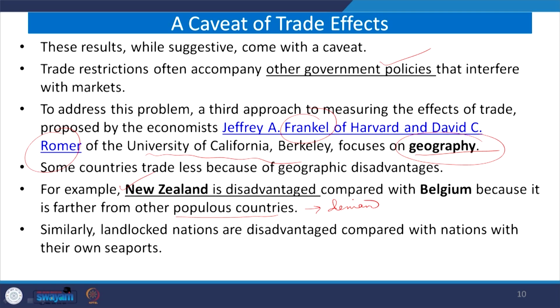Similarly, there are many landlocked countries that are disadvantaged, which was also emphasized. So, directly or indirectly, whether a country promotes trade or does not promote trade, it is not necessarily the fault of the country; it might also be due to many other reasons.